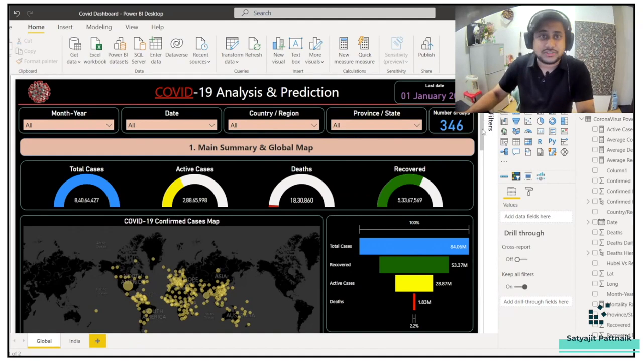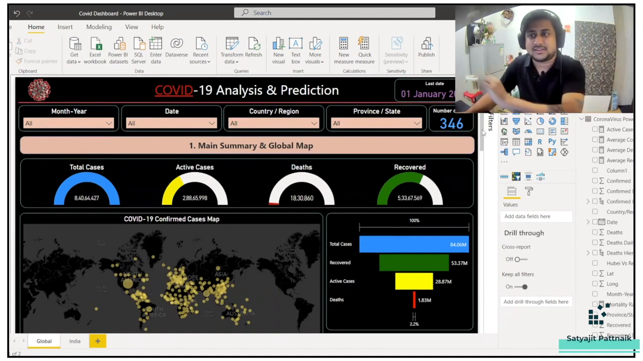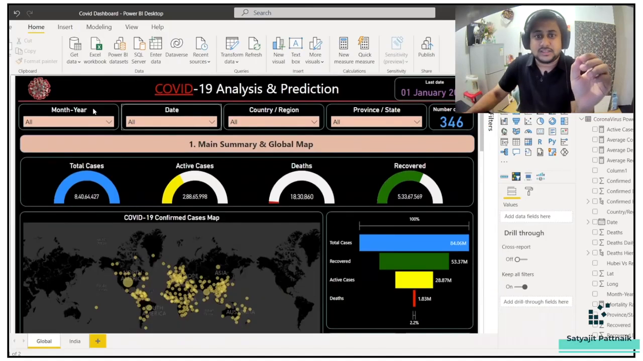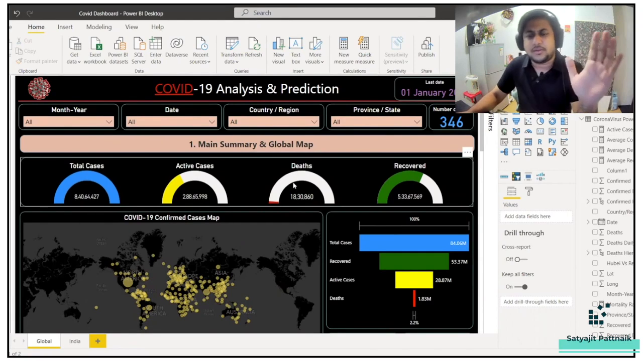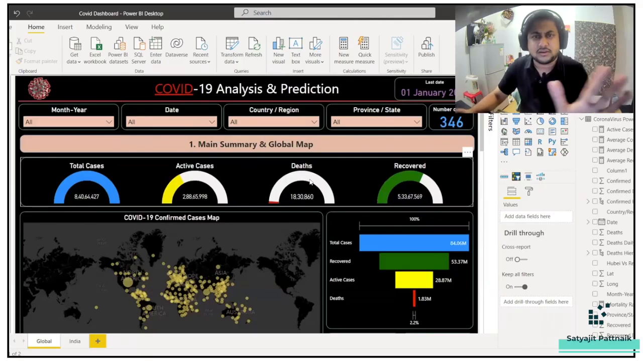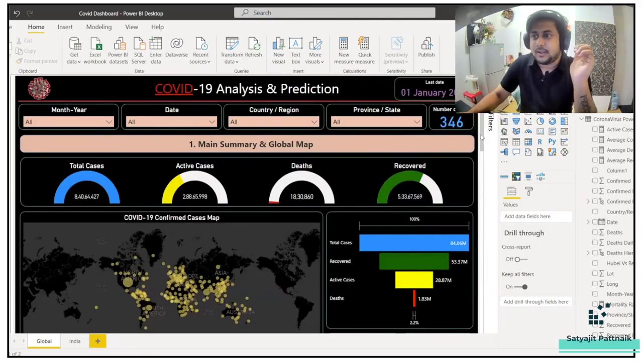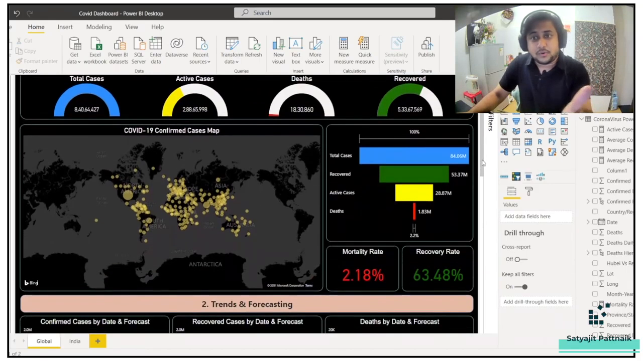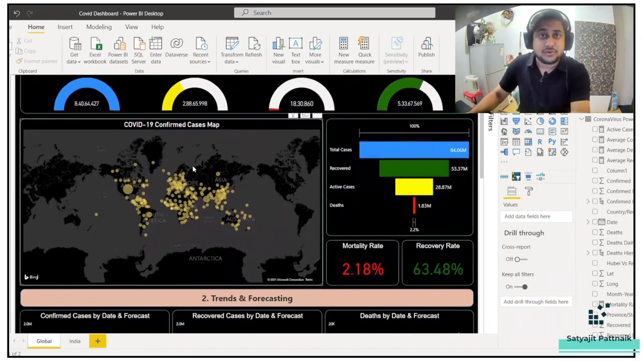So this is how the project looks like, the COVID-19 analysis dashboard. You can see a lot of slicers have been created here: month, year, date, country, province, number of days, number of data, total number of cases, active cases. Of course, it's not live, but I think it's more than enough for you to get started with your practice. We can see a good geographical map over here.